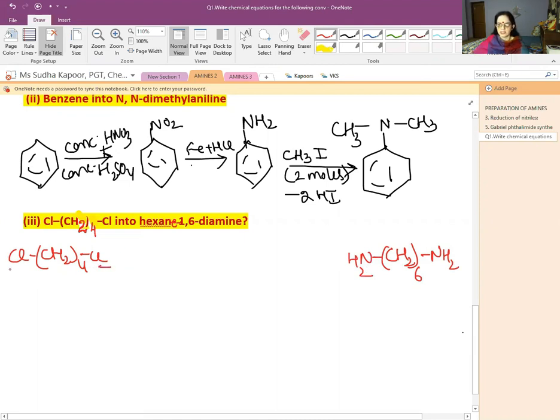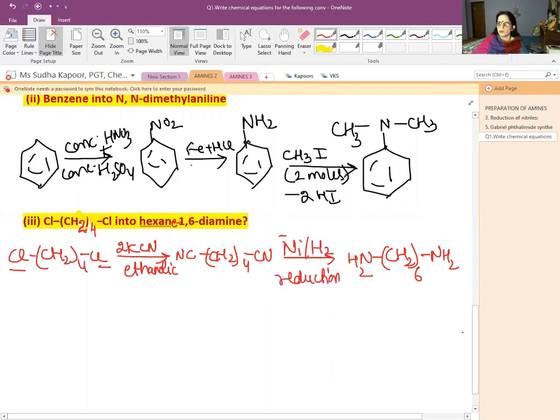Since on both sides it is Cl, we will be using 2 KCN in the ethanolic medium, which is going to form CN on both sides of (CH2)4. And then the reduction of the CN part by using LiAlH4 followed with H2, or by using nickel and hydrogen, can result in reduction, where the CN can be converted into the amine group CH2NH2.